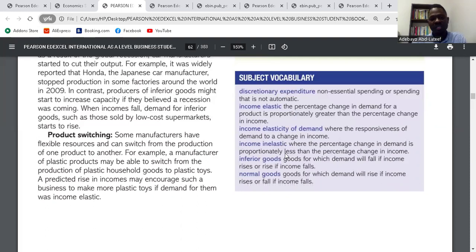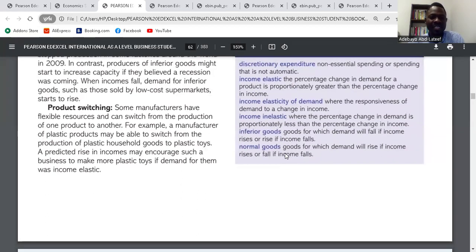Then product switching. Some manufacturers have flexible resources and can switch from the production of one product to another. For example, a manufacturer of plastic products may be able to switch from the production of plastic household goods to plastic toys. A predicted rise in incomes may encourage such a business to make more plastic toys if demand for them was income elastic.